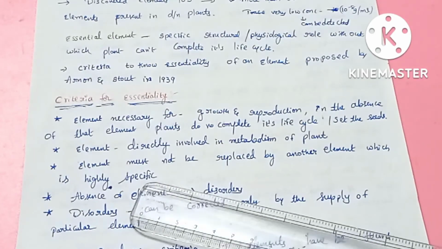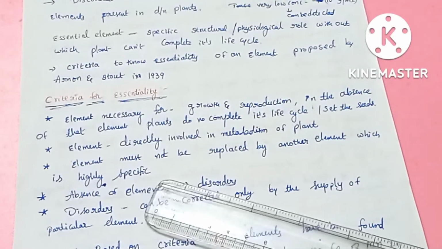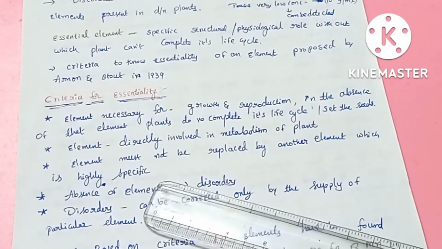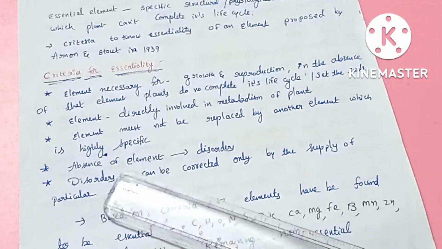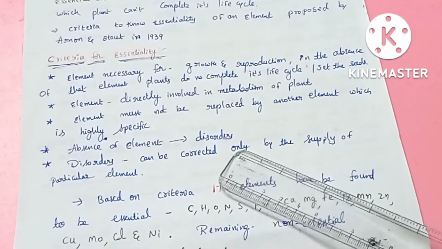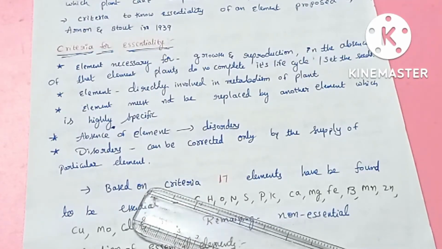And another criterion is that it must not be replaced by any other element. That means these elements are highly specific. Without that element, we cannot replace it with any other element. And the absence of that element causes disorders, deficiency disorders, which are corrected by using that particular element. Okay, that is called a disorder.